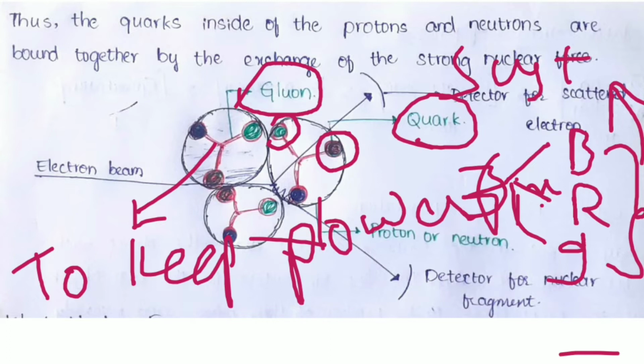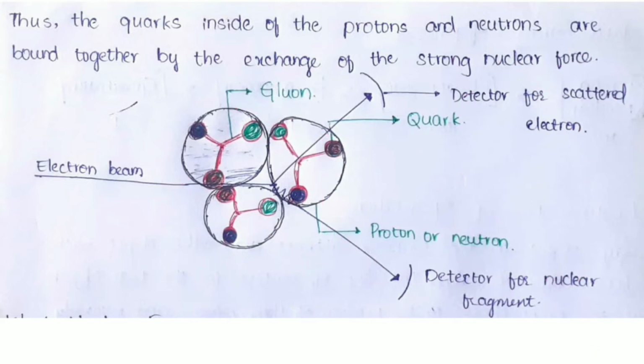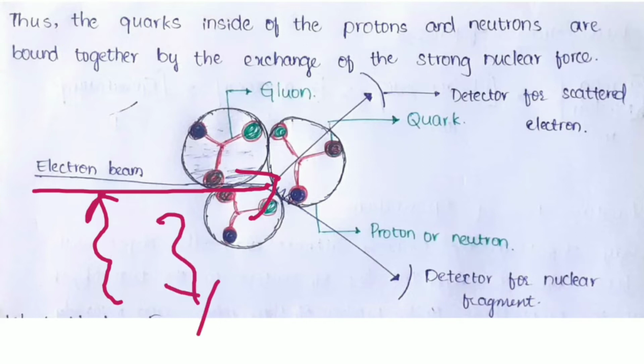Okay, let us see the phenomenon here. When an electron beam is bombarded on a neutron or proton, there will be some energy liberation or energy absorption.